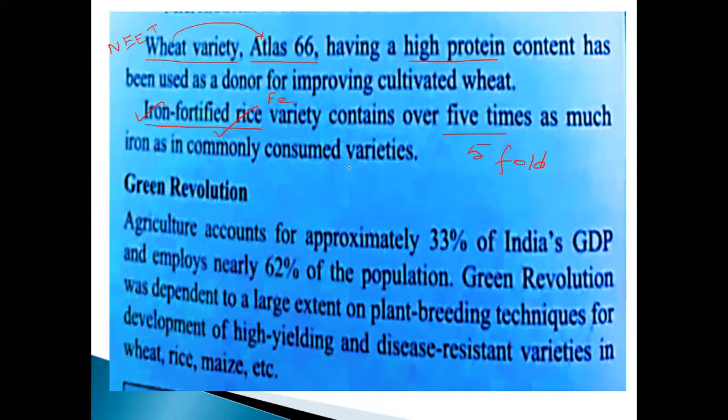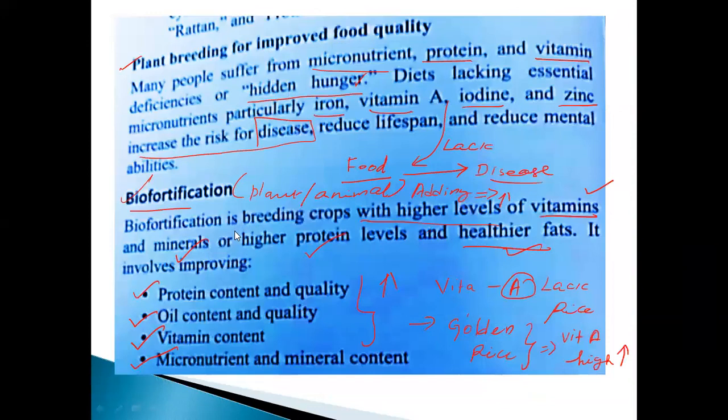So for example, if normal rice contains 5 milligram, the fortified one contains 25 milligram. It's a 5-fold increase, isn't it? So these are the important points, my dear students. These are the importance of biofortification and plant breeding for plant improvement and food quality. Then it will be commercially valuable.